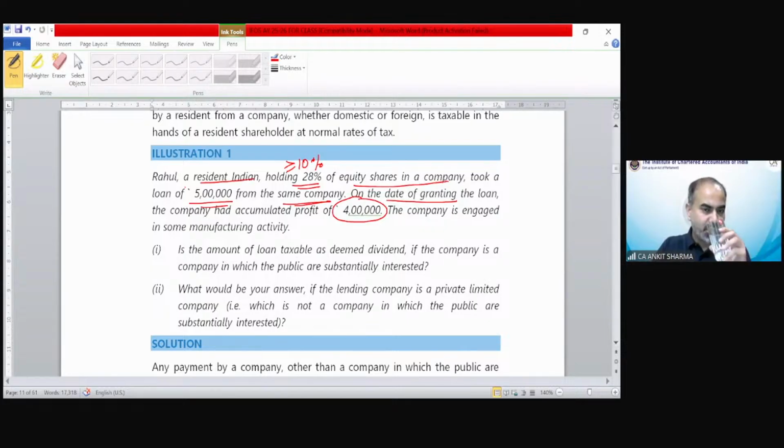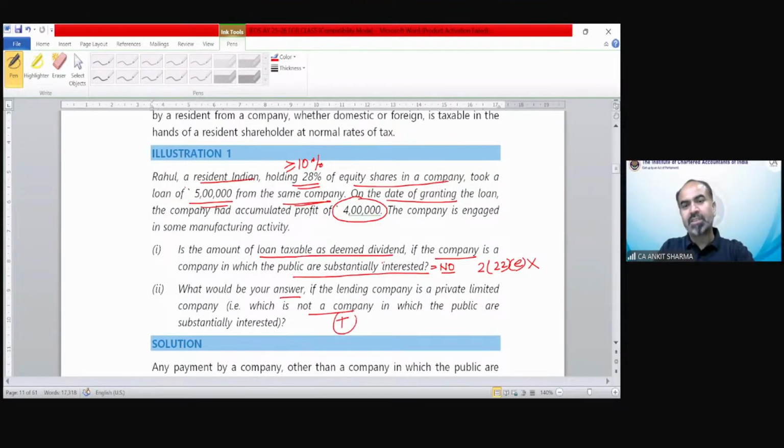Now the question says, is the amount of loan taxable as deemed dividend if the company is a company in which public are substantially interested? The answer is no. Because this deemed dividend concept is applicable to a closely held company. And this is called a widely held company. This is the company in which public are substantially interested, then section 2(22)(e) does not apply. So if that is not a company in which public are substantially interested, that would be deemed dividend. A simple question.